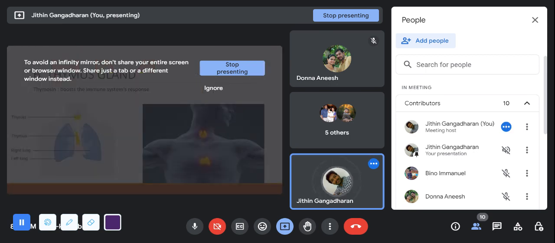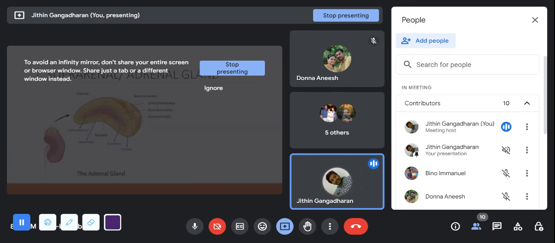Now the thymus gland. This is the thyroid, and this is the thymus gland. The thymosin is produced by the thymus, which boosts the immune system. Usually it is mainly seen in children, newborn children. In adults, the thymus is functionally inactive.